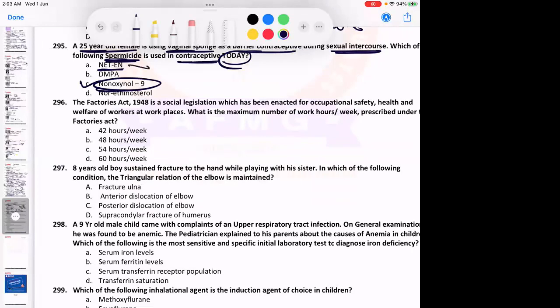Norethisterone enanthate is usually given every 2 months, and every 3 months we will give DMPA. That is depot medroxyprogesterone acetate, famous by the brand name Antra.